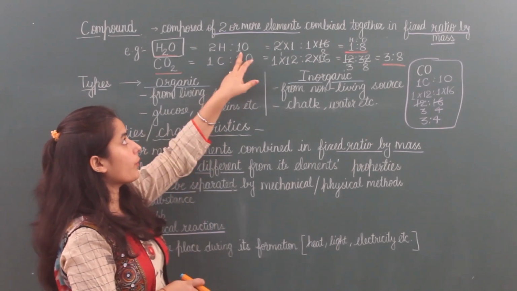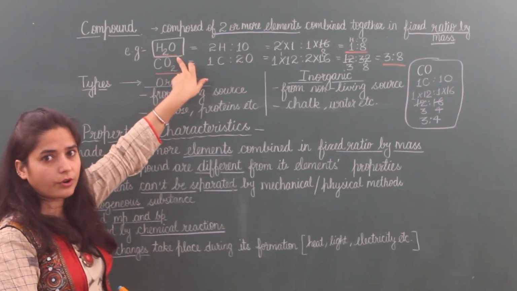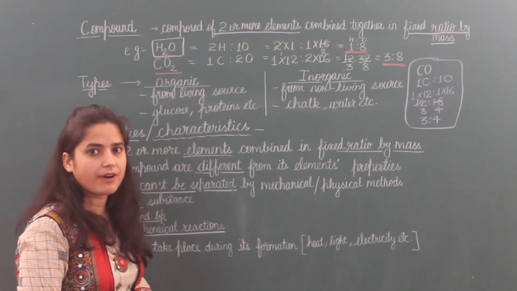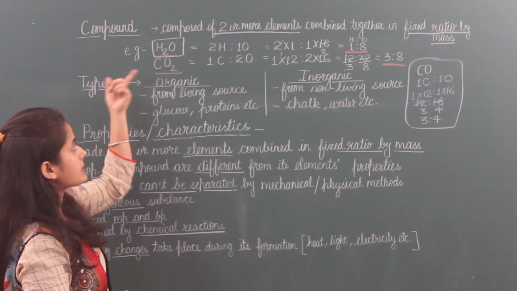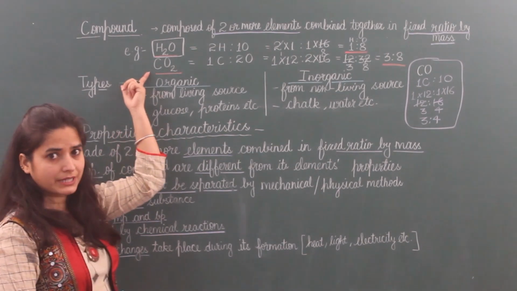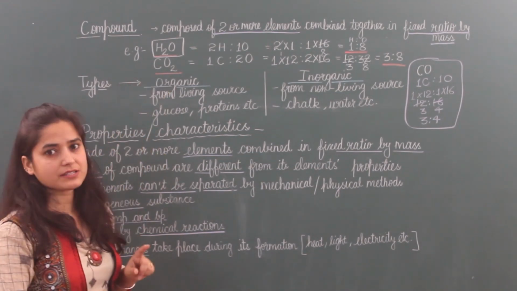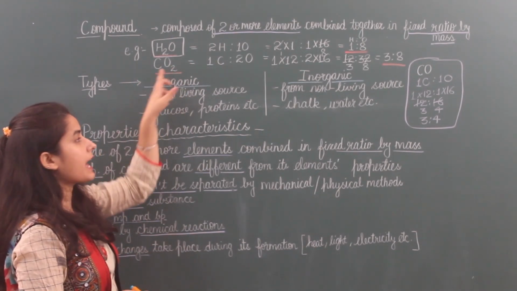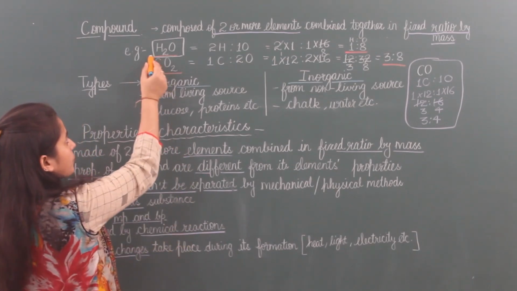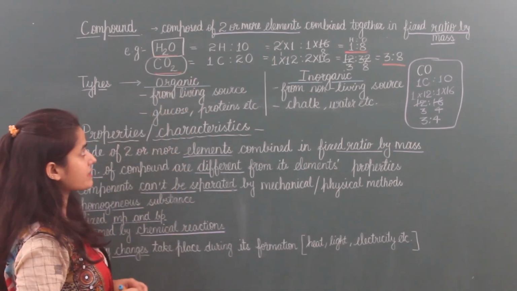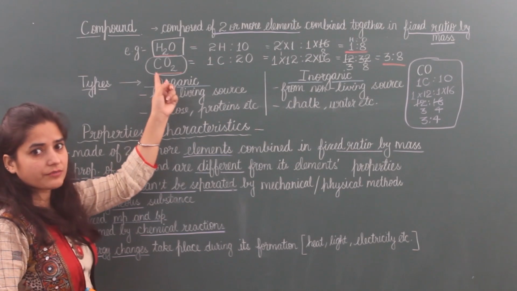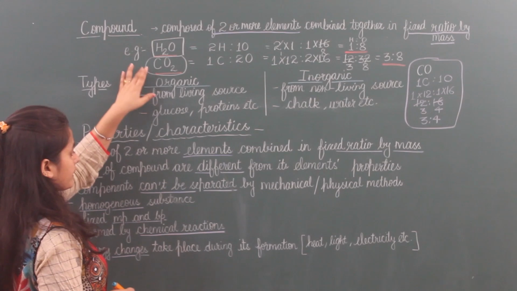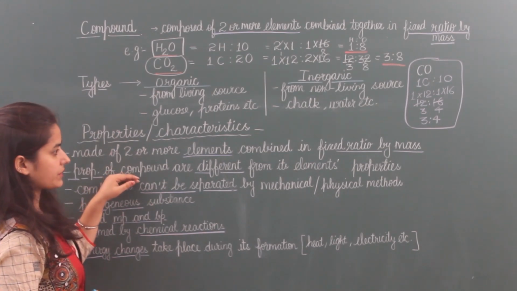But when they both combine and form a compound, water, then water helps in extinguishing the fire, not in burning. We can take the same example with carbon dioxide. Carbon is present in coal, wood, etc. So carbon itself burns and oxygen helps in burning. But when they combine, the compound carbon dioxide forms, and in the presence of carbon dioxide, nothing can burn. So these were the examples for this point.